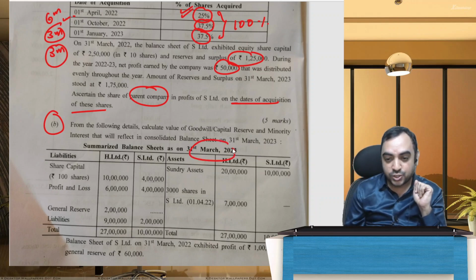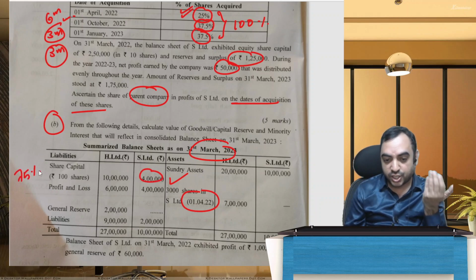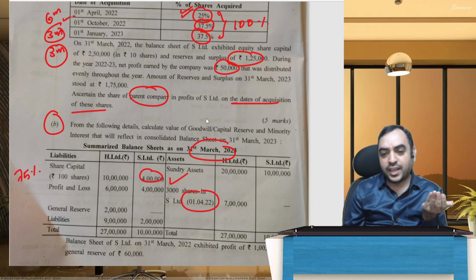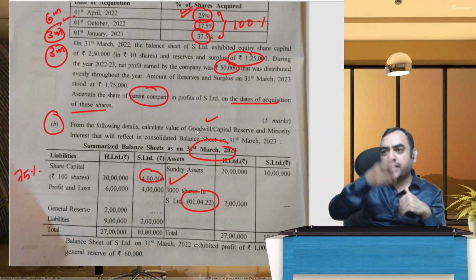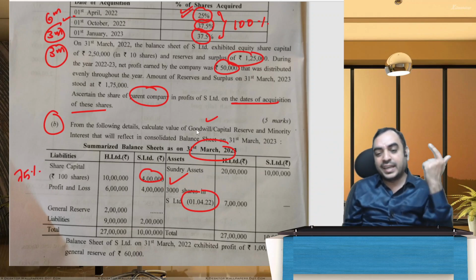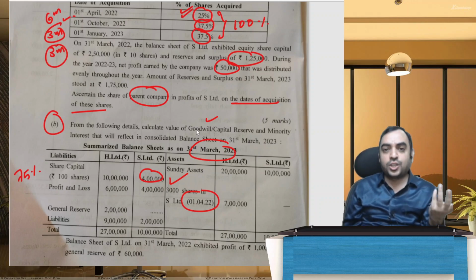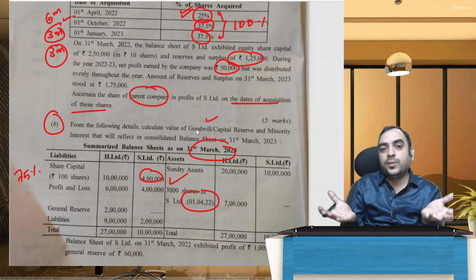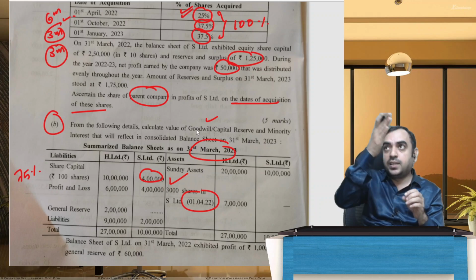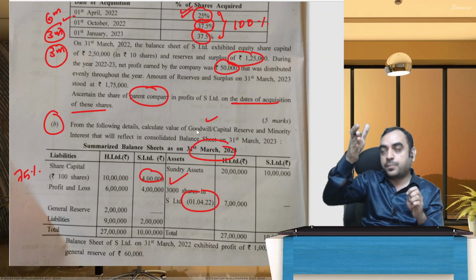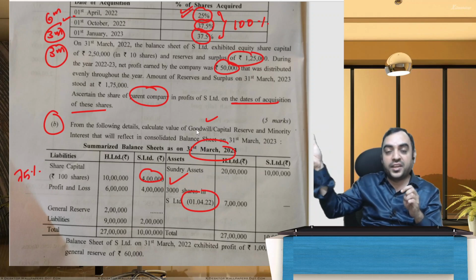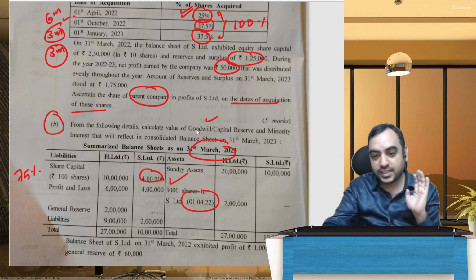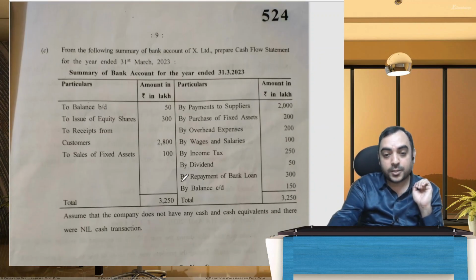They have given March 23, and on 1st of April they have acquired 3,000 shares, 3,000 out of 4,000, so 75% of the share capital. You have to calculate goodwill or capital reserve. If you prepare in my columnar format, you can get the answer very fast. Particulars, amount, goodwill or capital reserve, consolidated P&L, NCI, minority interest. You follow this format, this problem is a cakewalk.